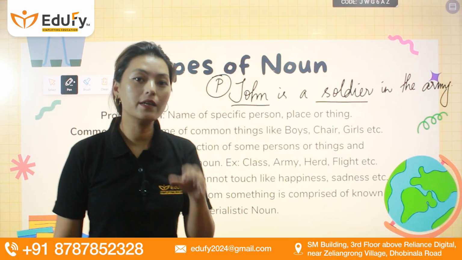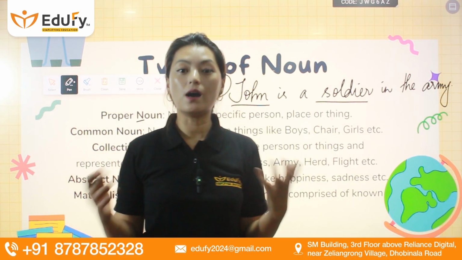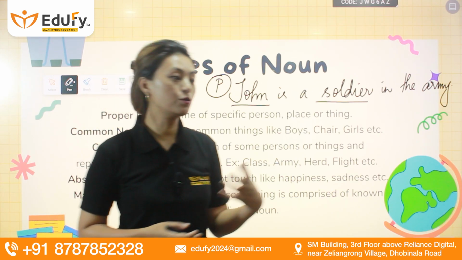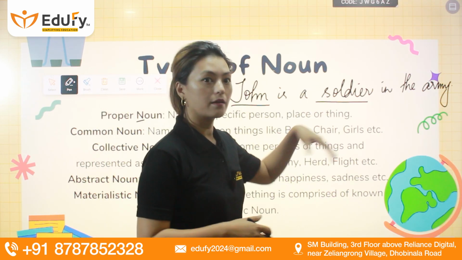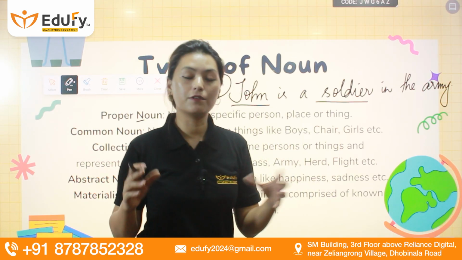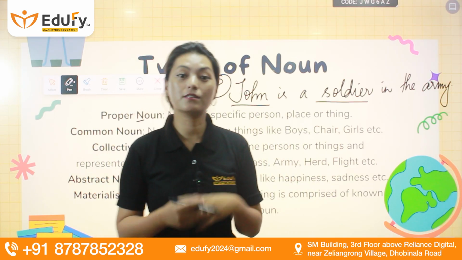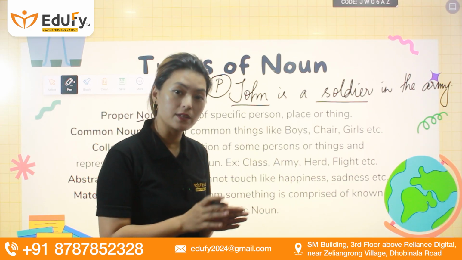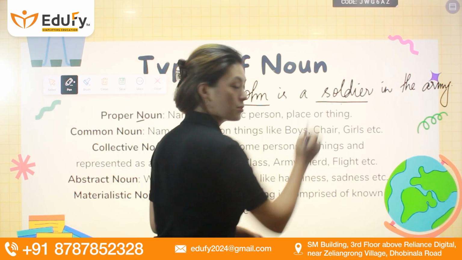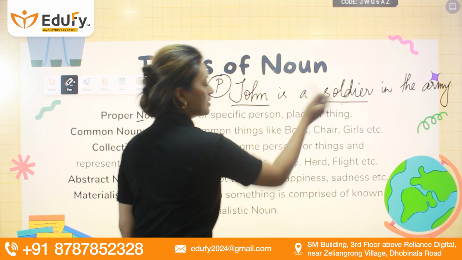Soldier is a common name given to people who are in the army, or those who work in the defense or fighting, or any kind of defense of the country, right? There's a recruitment of a group of people, and the name given to the type of people is soldier. So John is a soldier.